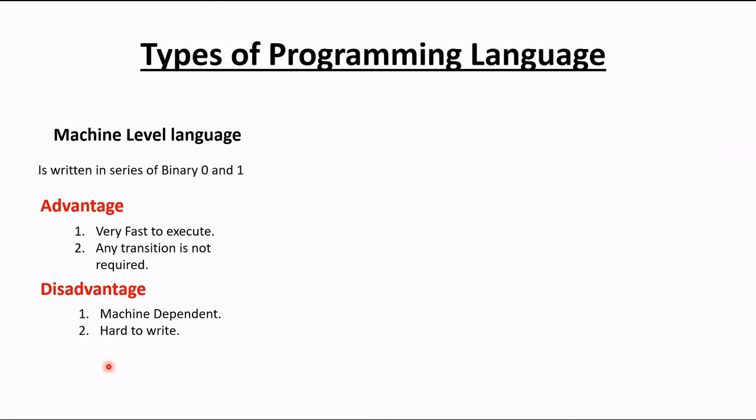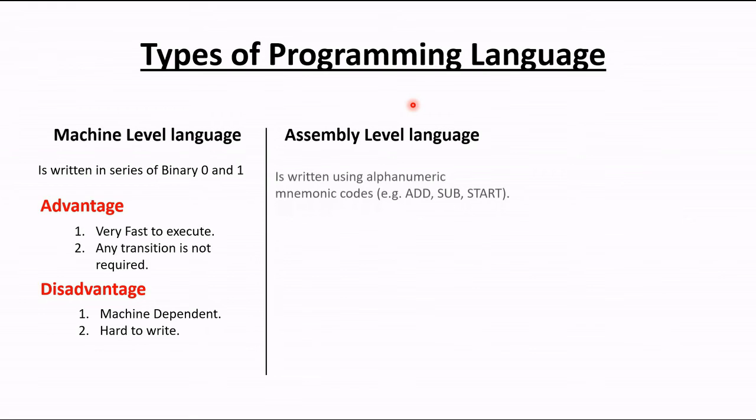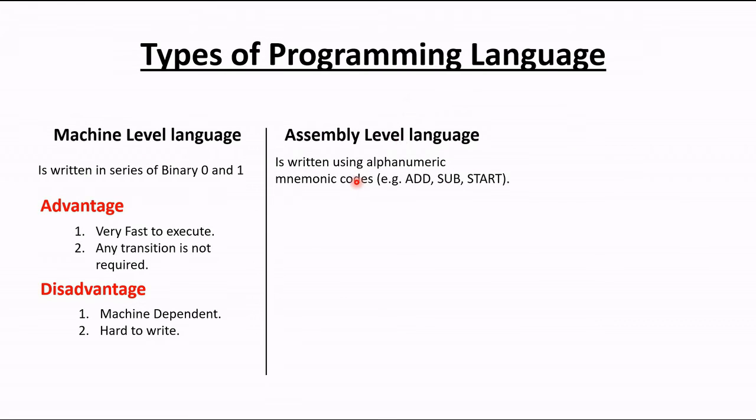So for this disadvantage, after some time assembly level language comes. So what is assembly level language? Let's understand it. It is written using alphanumeric codes like add, sub, start. If we want to add two numbers, at that time we will not use 0 and 1. We will use the string add, and with the help of this string we will give the instruction to the computer. But here are also some advantages and disadvantages.